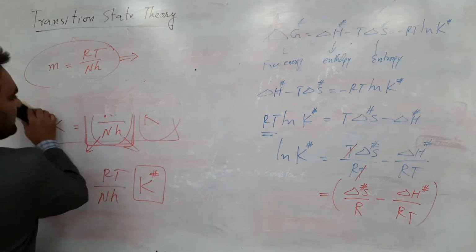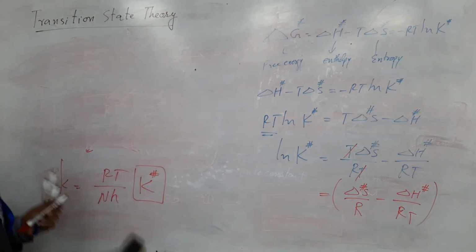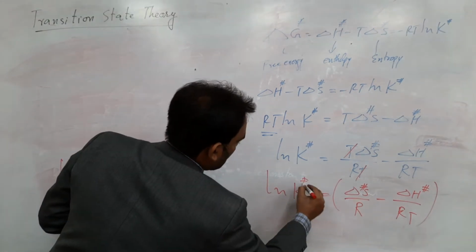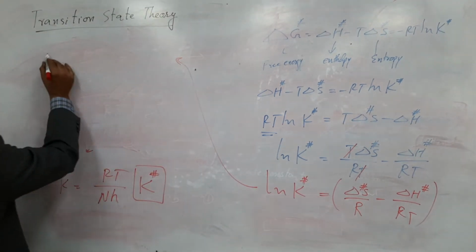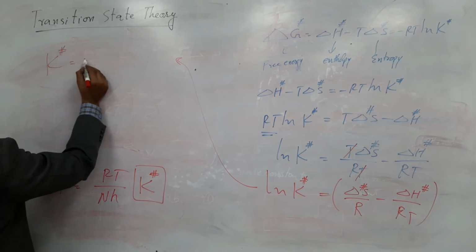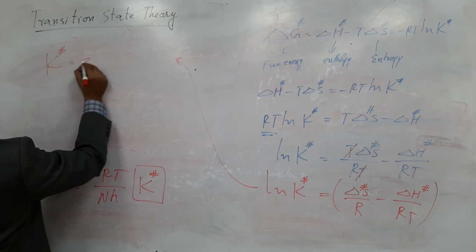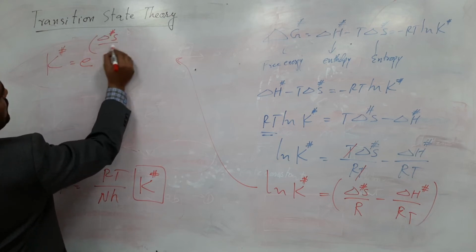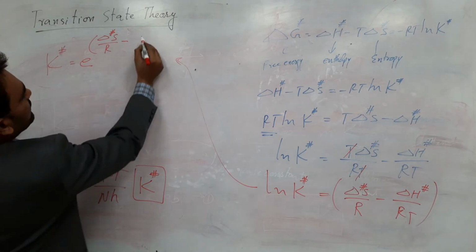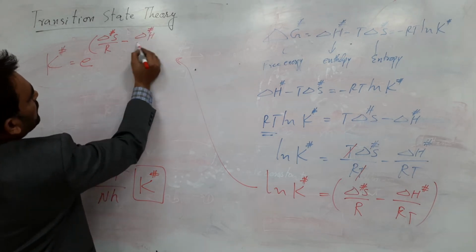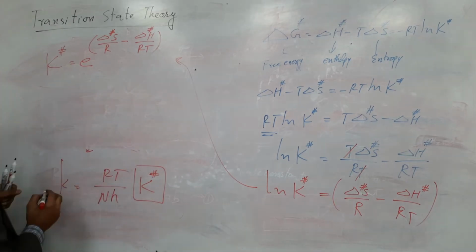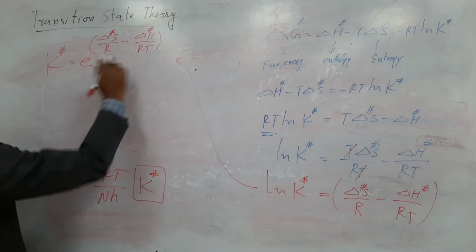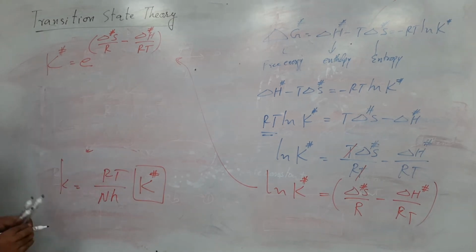And we know, by a property of natural log, that K will be equal to e raised to the power delta S over R minus delta H over RT. Now you have the value of K.